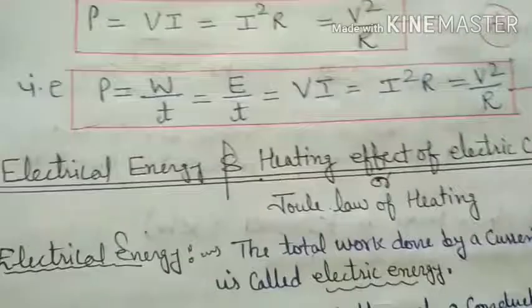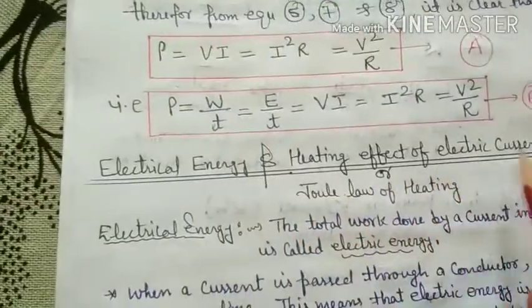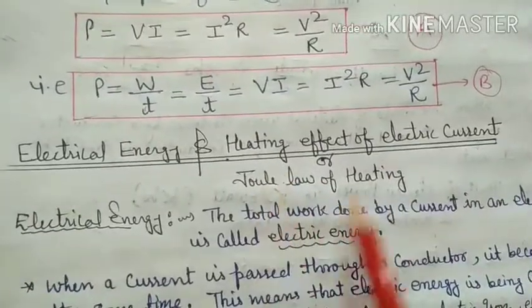Clear? It means electric current, that is electric energy, is converted into heat energy. That is called the heating effect of current or Joule law of heating. And there is one mathematical expression, H is equal to I square RT. That is called Joule law of heating in mathematical terms. Clear? Now we will discuss this with the help of one paper, the topic is electric energy, heating effect of electric current or Joule law of heating.